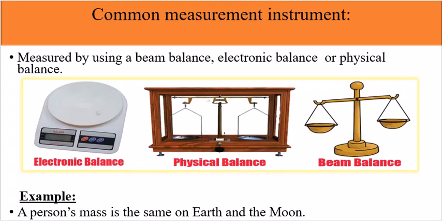Common measurement instruments. We will discuss the instruments which are used to measure mass. Mass is measured by using a beam balance, electronic balance, or physical balance. These three instruments which are shown in the figure are basically used to measure the mass.